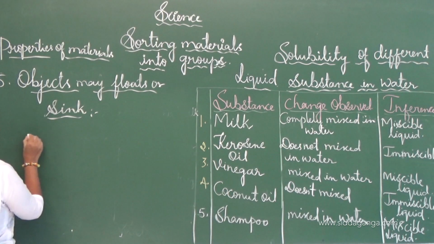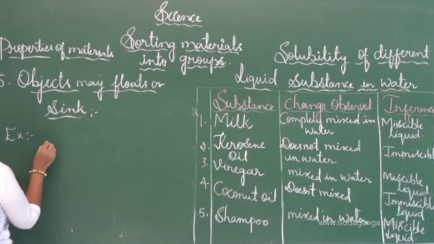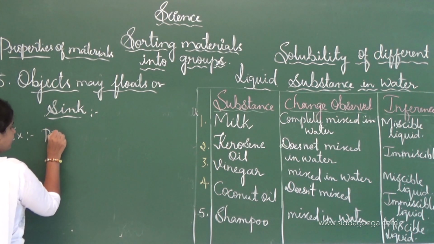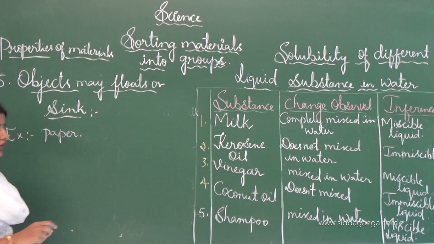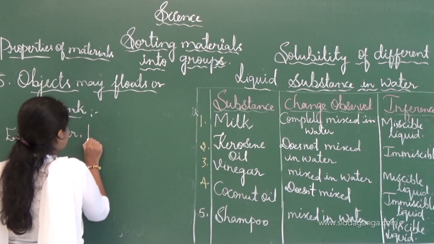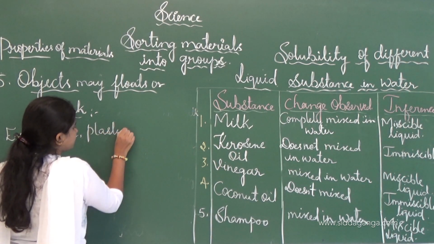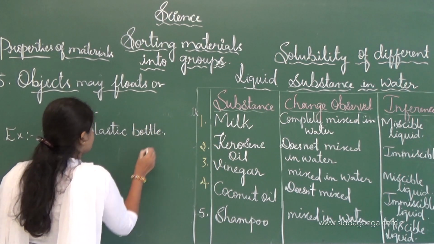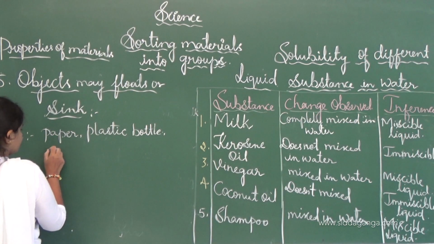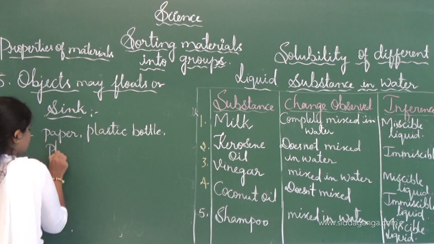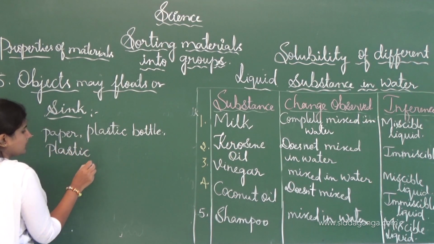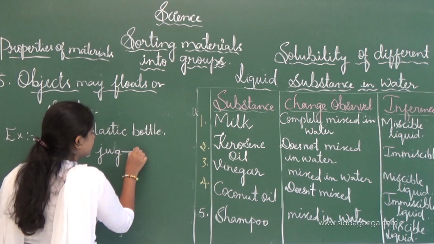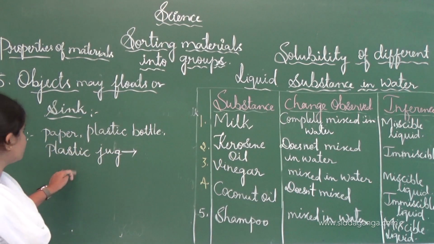See, examples of these substances are paper, which floats on the water, next to plastic bottle, plastic jug. See, these are the different types of substances which float on the water.